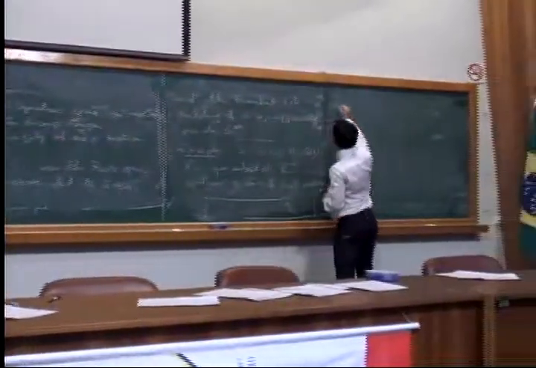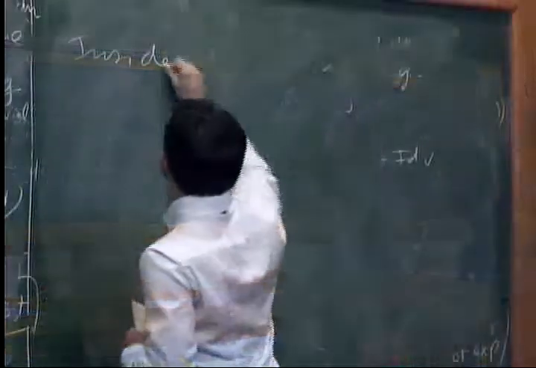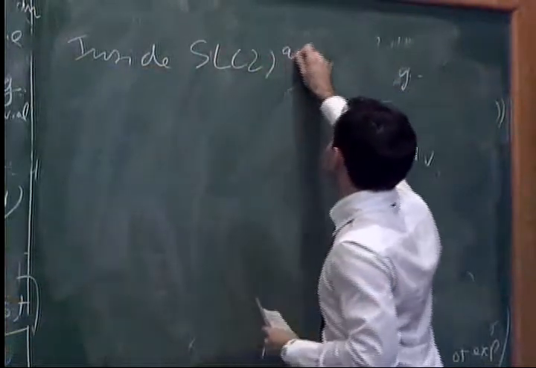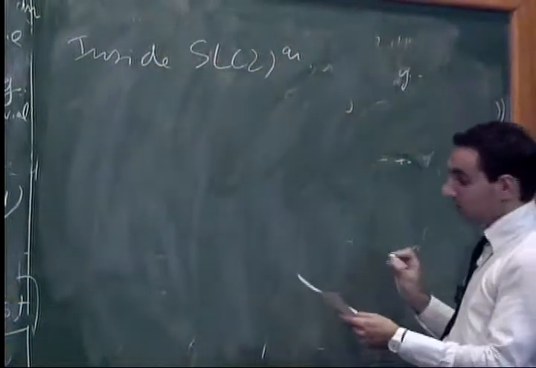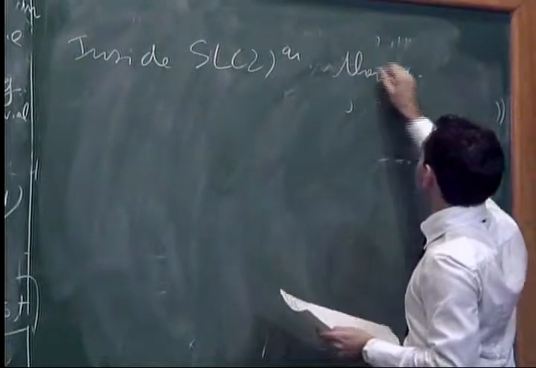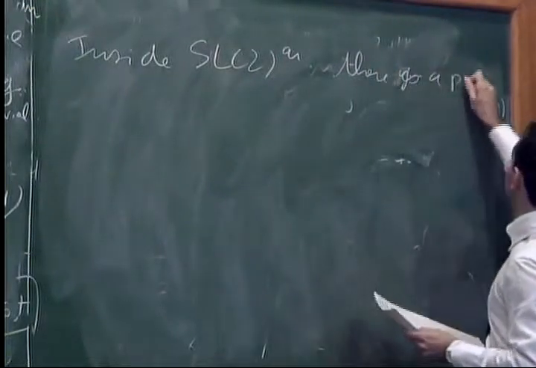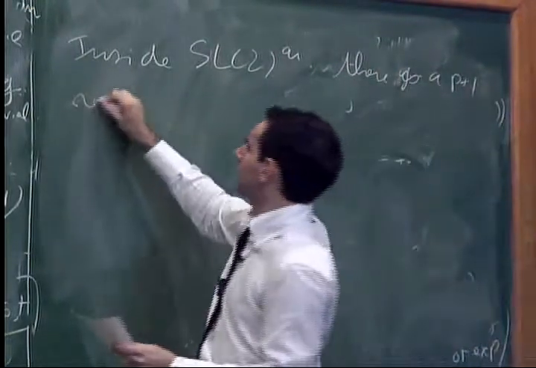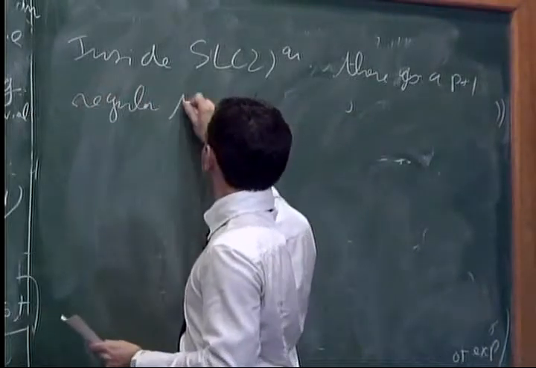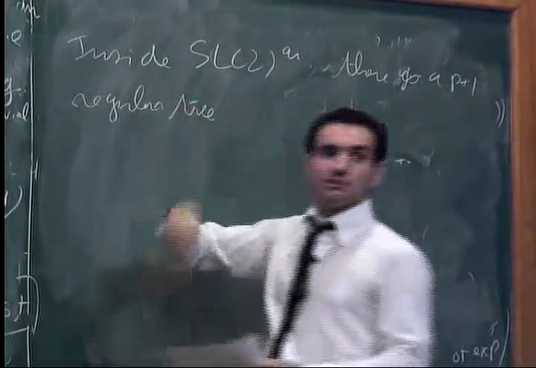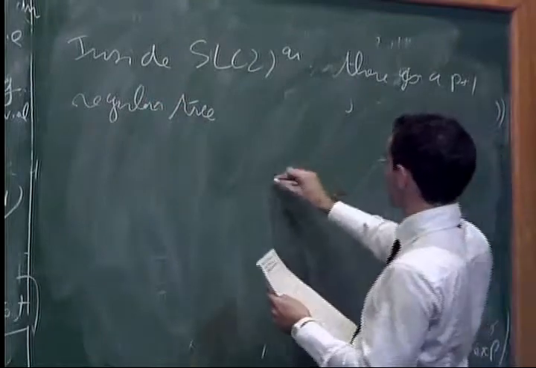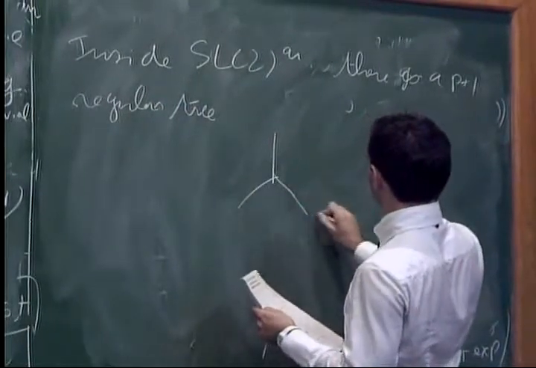So inside SL2 analytified, there is a (p+1)-regular tree, or homogeneous tree of valency p+1. Here I make the picture for p equal to 2. It goes like this.